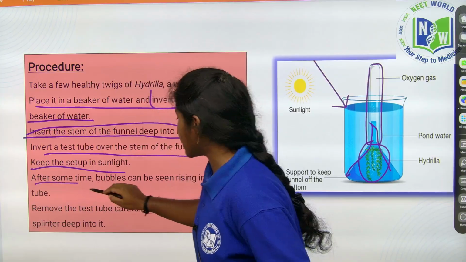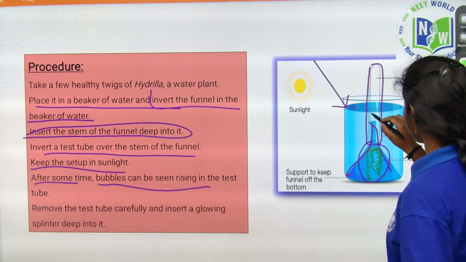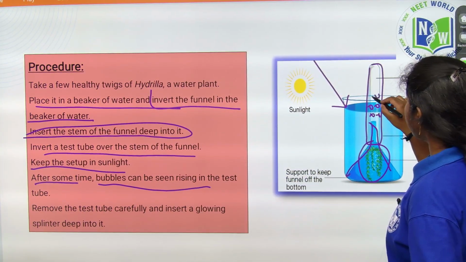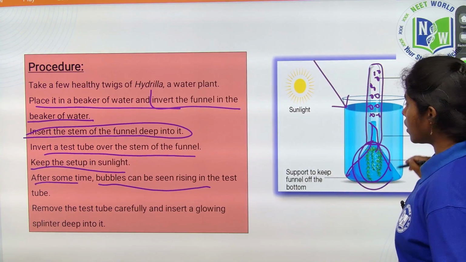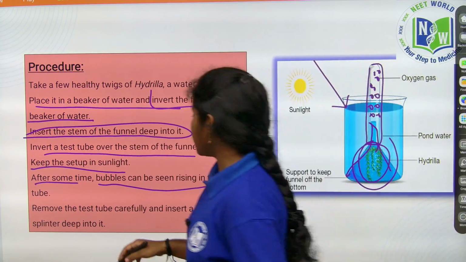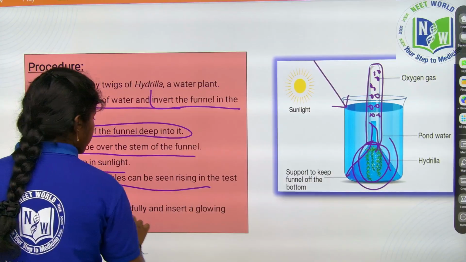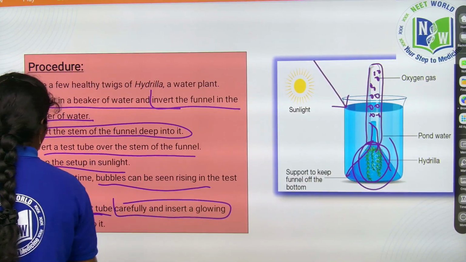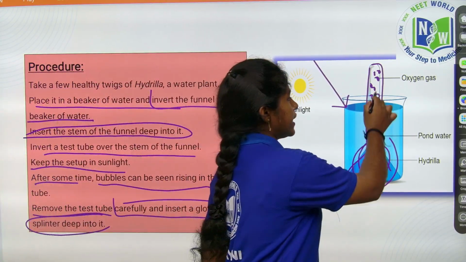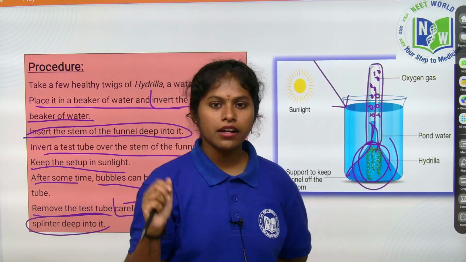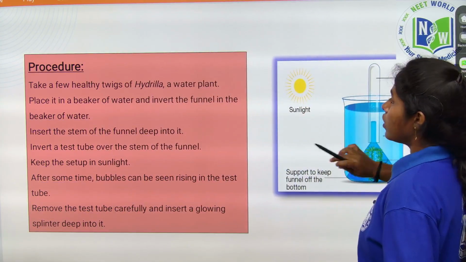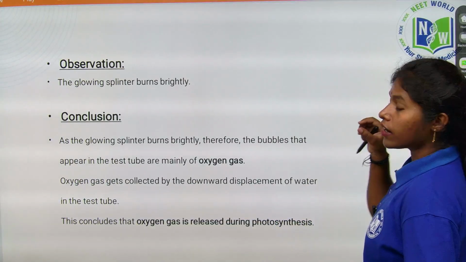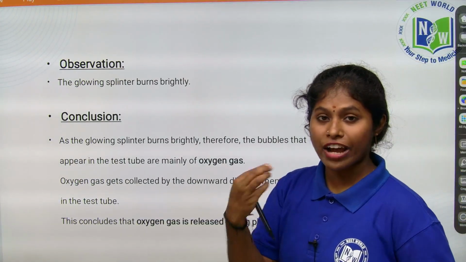After some time, small bubbles can be seen arising in the test tube from this funnel. Remove that test tube and carefully insert the glowing splinter. What will happen? When you insert the glowing splinter, it burns, which means the fire will be on.